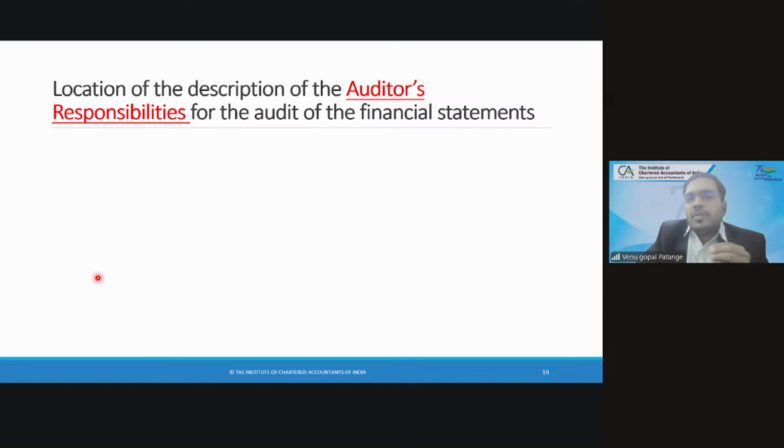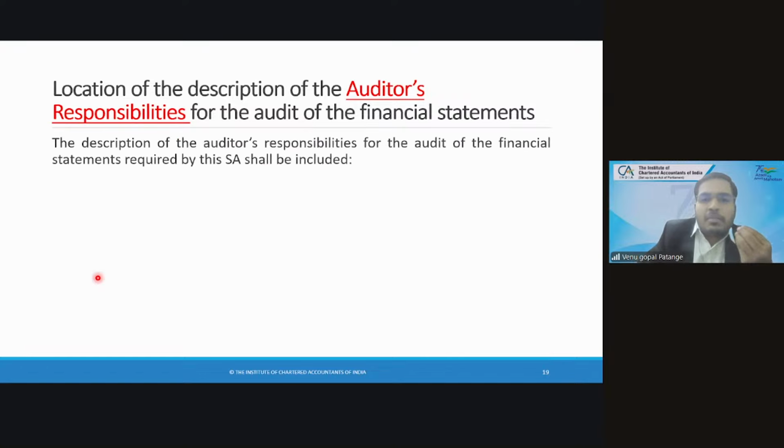The auditor responsibilities remain 99% the same in every audit report. So can we shift this to some other place? Is it allowed? If it is allowed, where do we place it? Can we remove it entirely from the audit report? Yes, the flexibility is allowed.